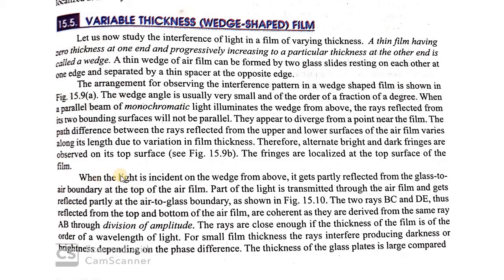We are discussing the case of light incident on the wedge from above, and it gets partially reflected from the glass to air boundary at the top of the air film. Part of the light is transmitted through the air film and gets reflected partly at the air to glass boundary, as shown in figure 15.10.